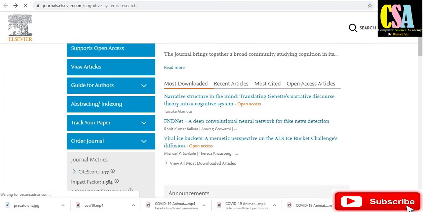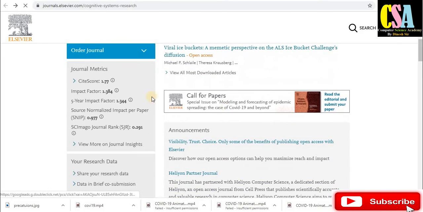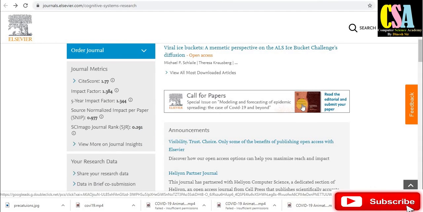Now you can see more detail about this journal. The citation score is 1.77, the impact factor is 1.38, the 5-year impact factor is 1.344, and the SJR is 0.291. Those who want to publish their paper in a Scopus indexed journal can prefer any of these journals. You can select a journal as per your choice.